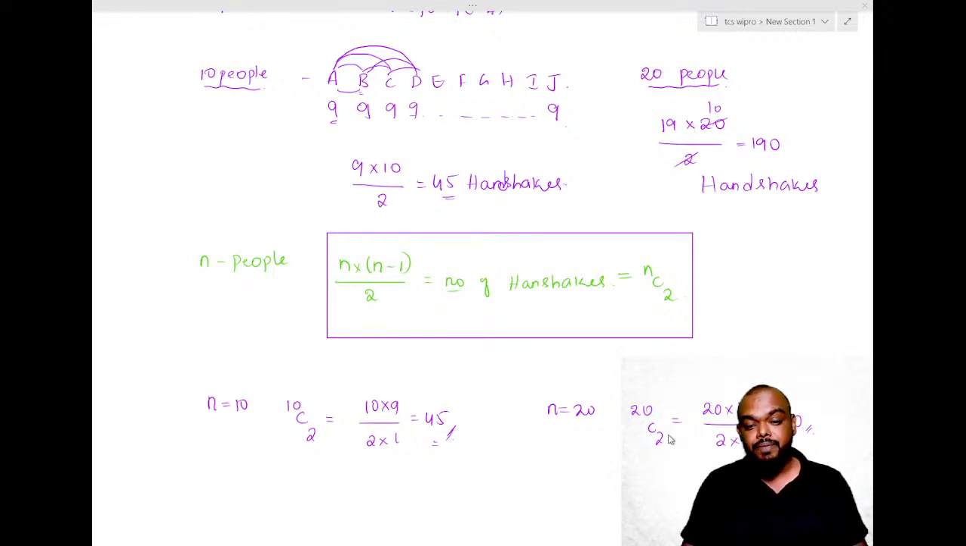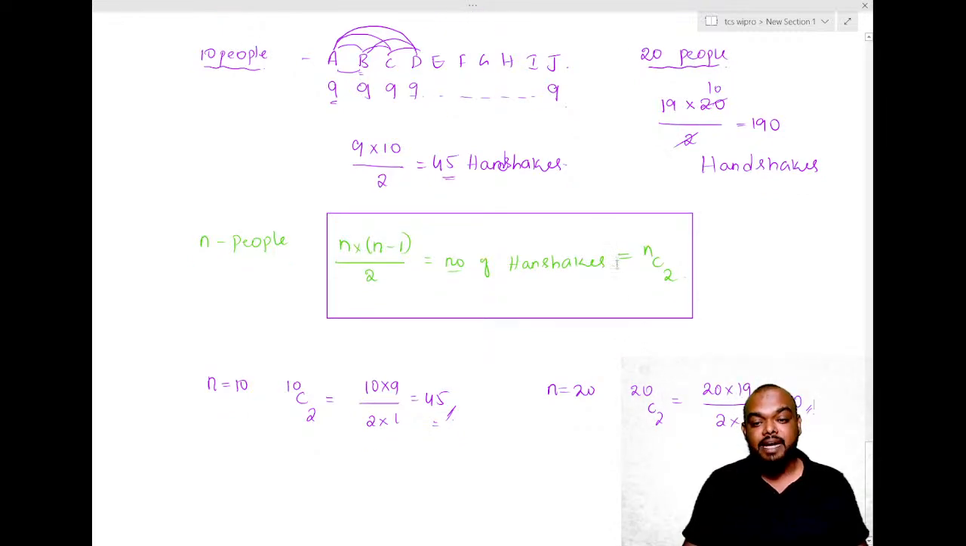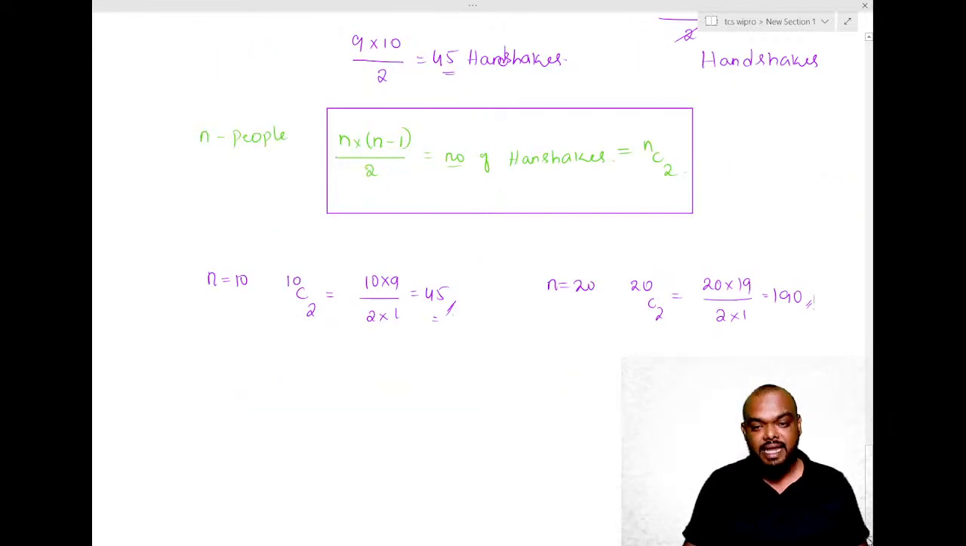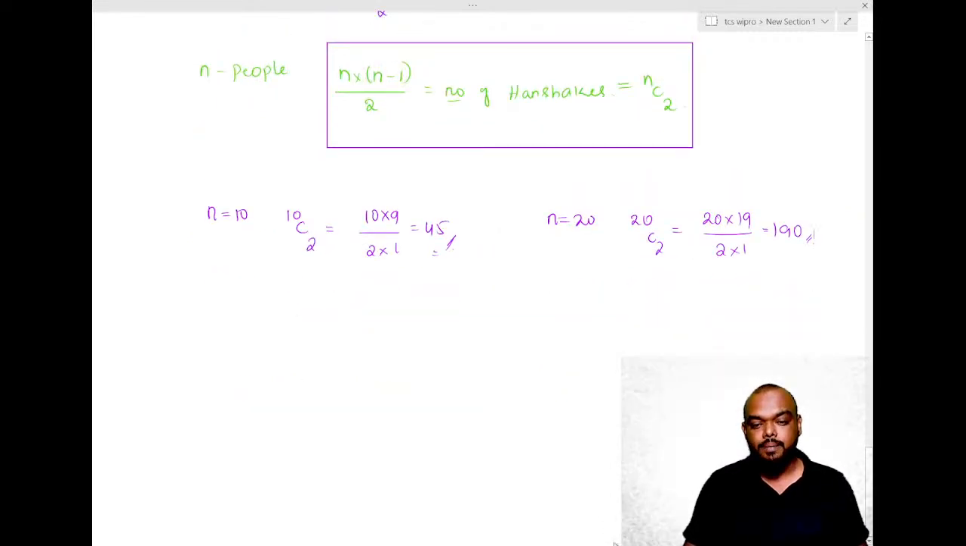Am I clear? Please confirm in the chat box whether you understood this or not. Everybody, please confirm in the chat box. I want every single person to respond in the class. Okay, good.